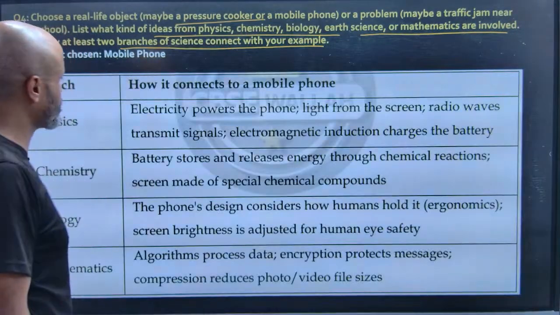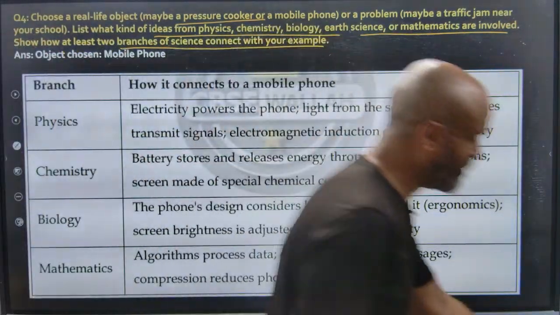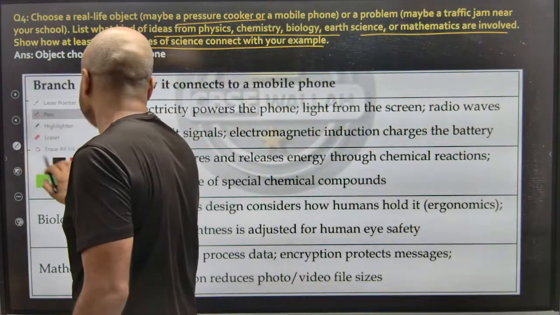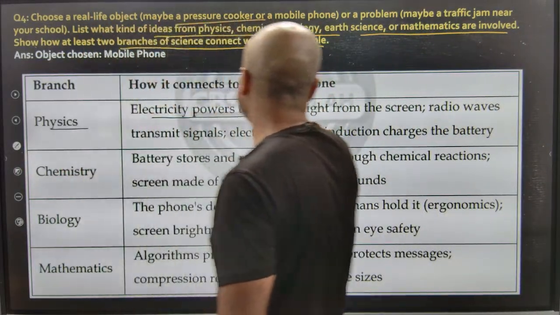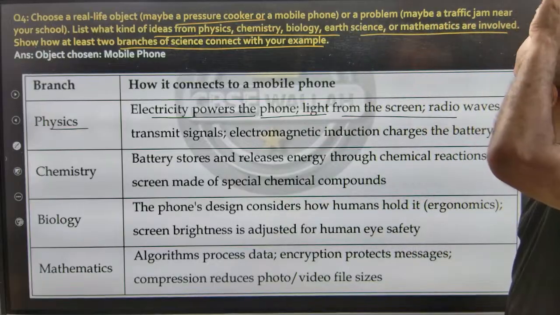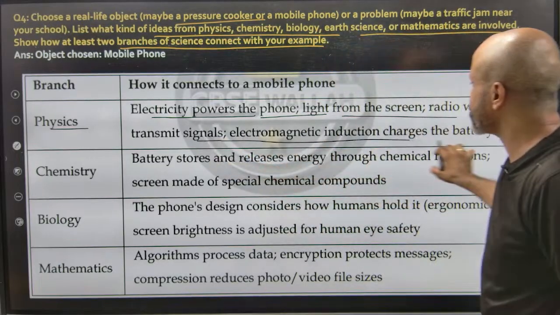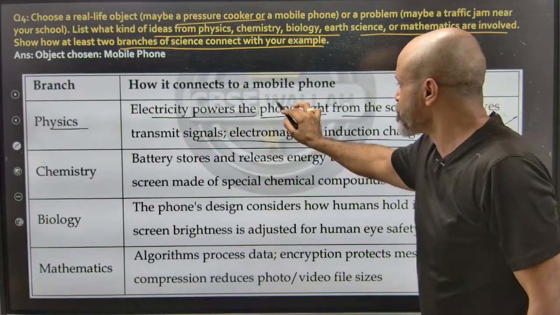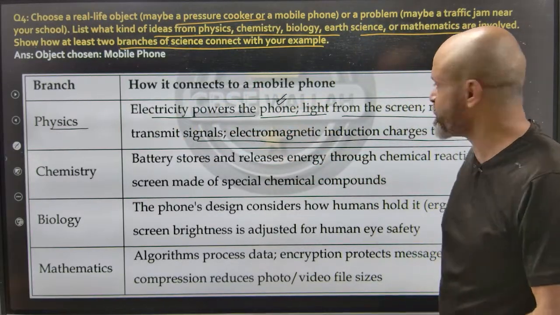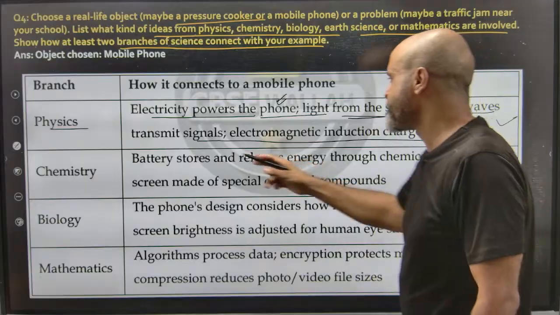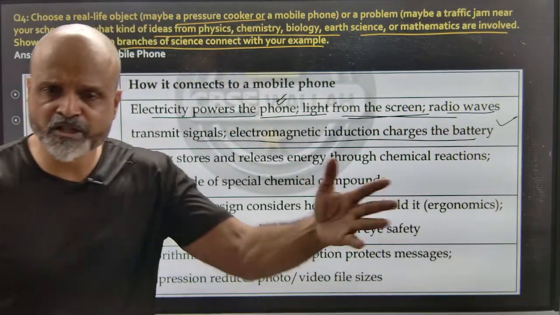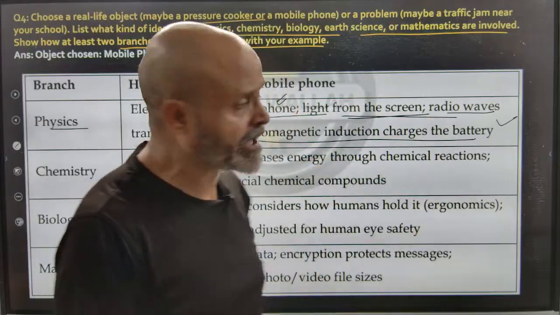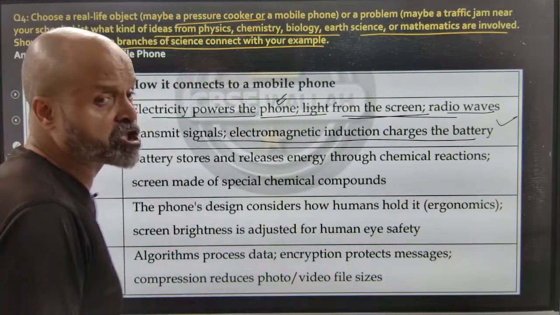So let's say you have chosen mobile phones. So physics. Electricity powers the phone, light from the screen, radio waves transmit signals, electromagnetic induction charges the battery. So this is where physics is concerned. Radio waves are the ones which transmit signals when you're calling or sending a message to anyone. Electromagnetic induction charges the battery.